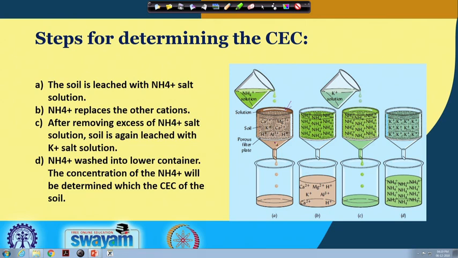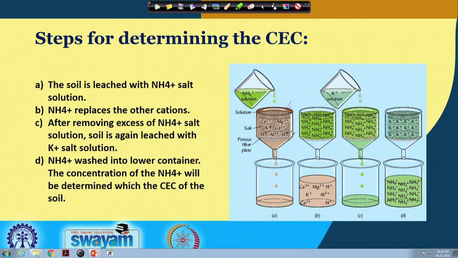These ammonium ions of the ammonium salt solution replace the other cations. You know that the cations are calcium, magnesium, potassium, and then other H plus, aluminium.